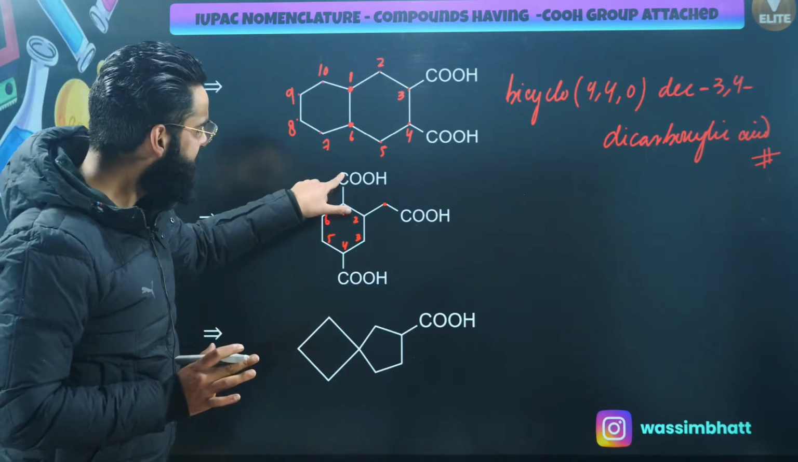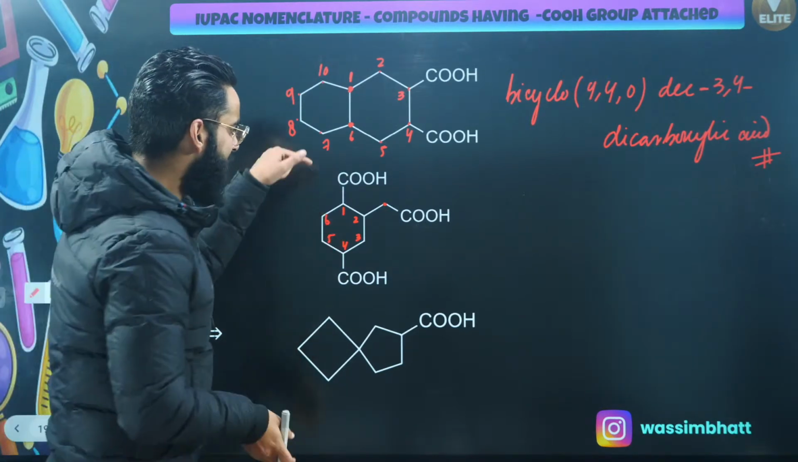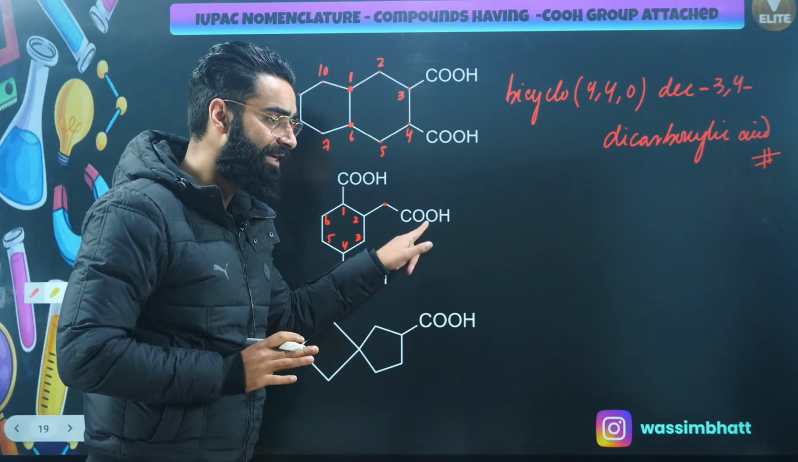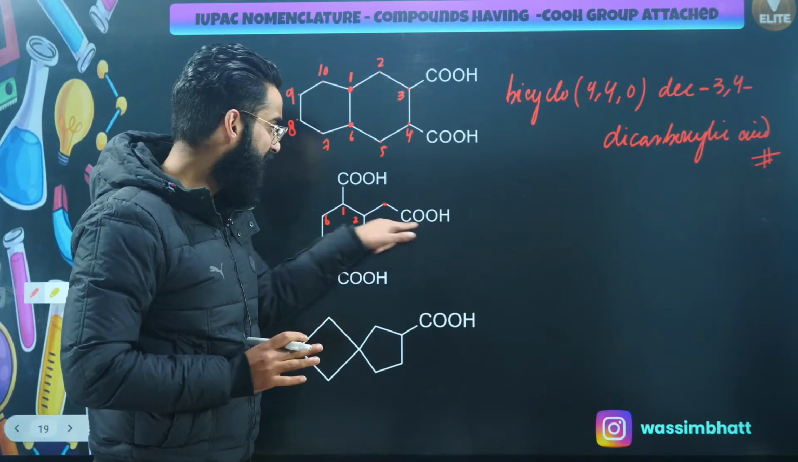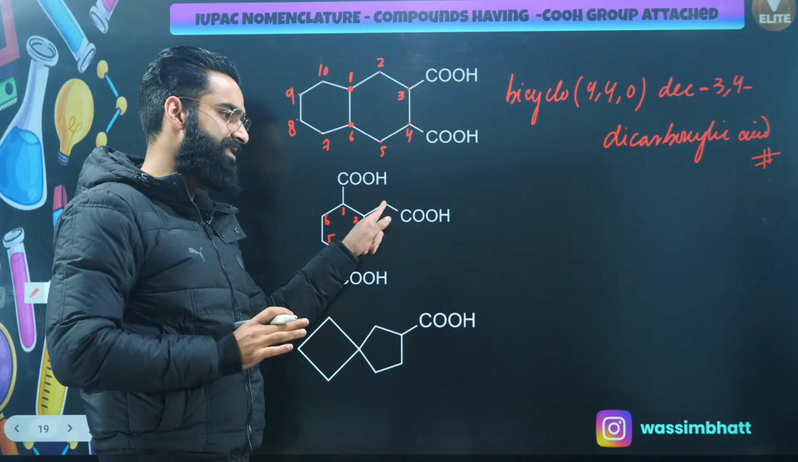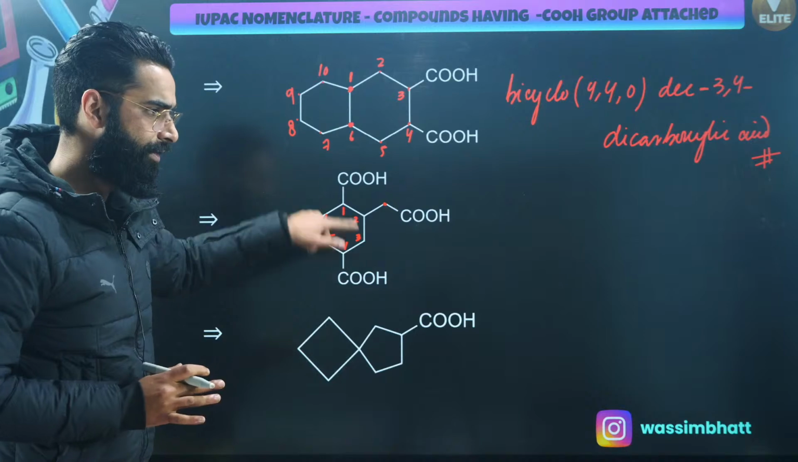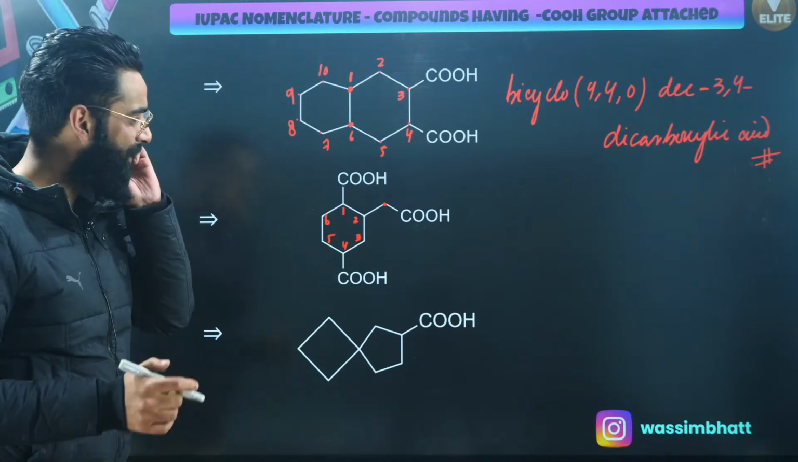First of all, these two carboxylic acids are directly attached to the main chain, whereas this carboxylic acid is not directly attached to the main chain. This carboxylic acid is attached to this carbon, and this carbon is then attached to the carbon of the chain over here, right? Now, how am I going to name it?